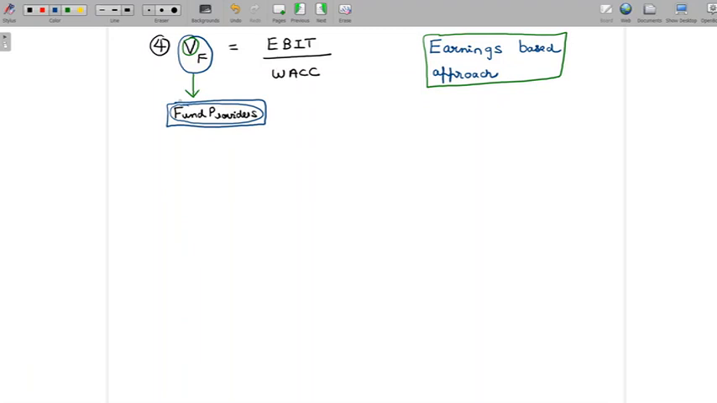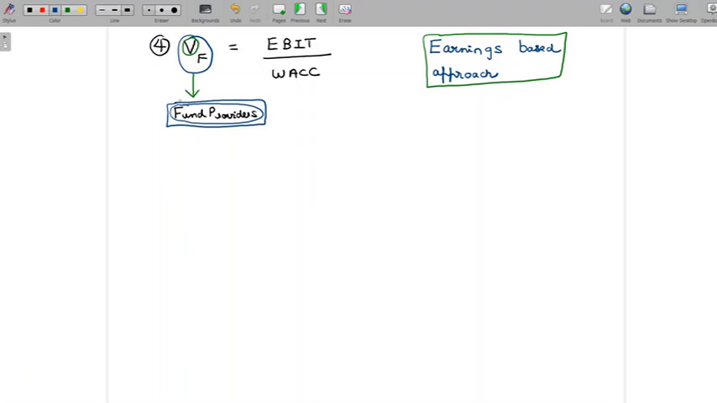What does this mean? If I talk about a debt investor, I should probably talk only about the cash flows that a debt investor is eligible for, or the earnings that a debt investor is eligible for. If I talk about equity as a group, I should talk about cash flows associated with equity. So if I want to find out the value for a certain group,